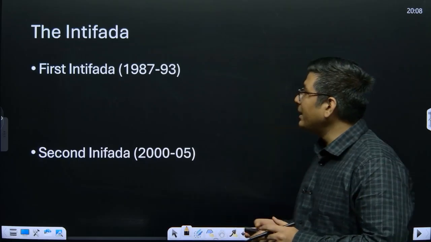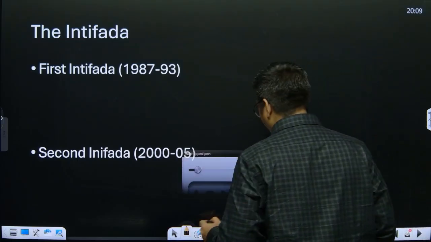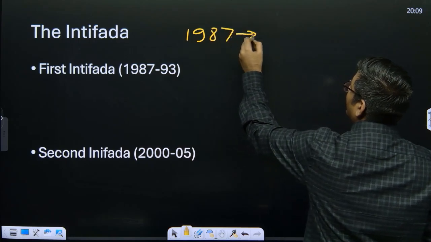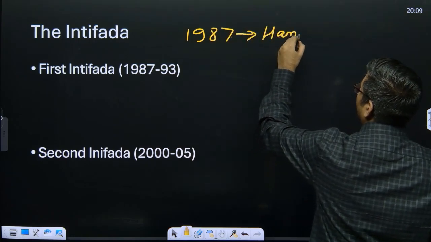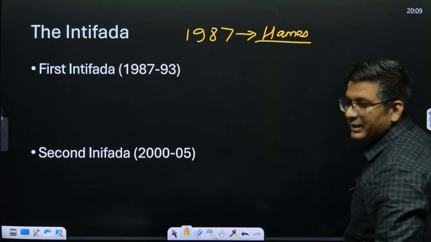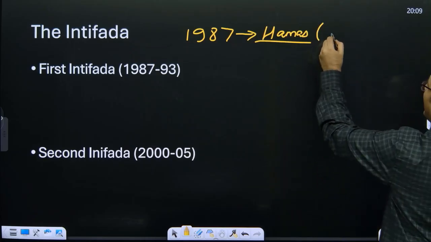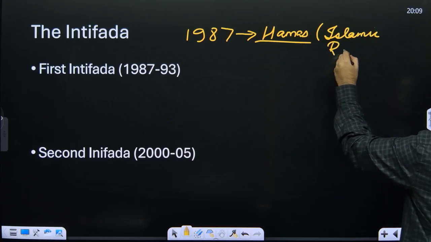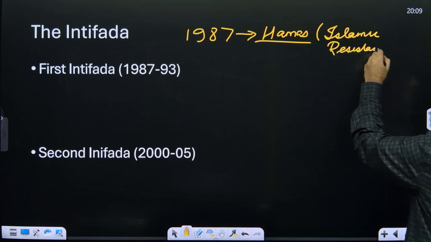But then subsequently what happens is in 1987 comes up another particular organization which is called Hamas. Okay, in English this particular acronym is actually the Islamic Resistance Front. I will just tell this right now and then subsequently we will discuss the group later.